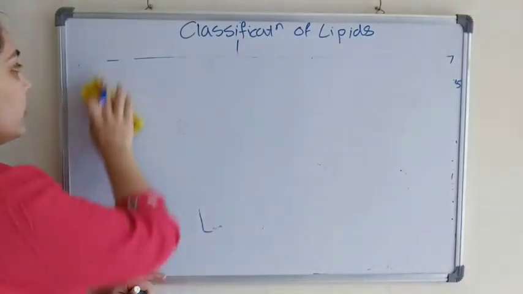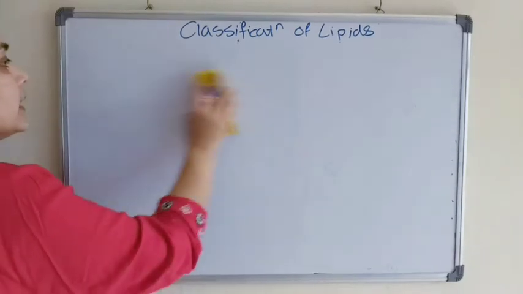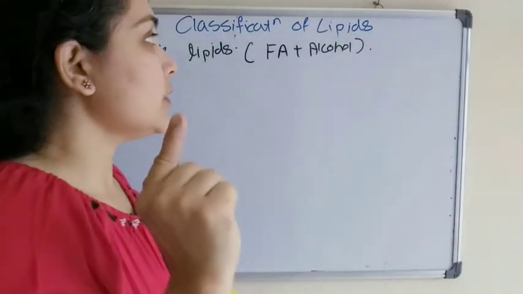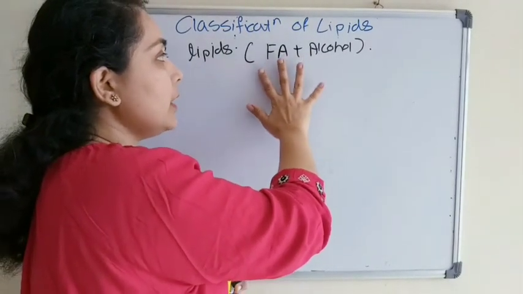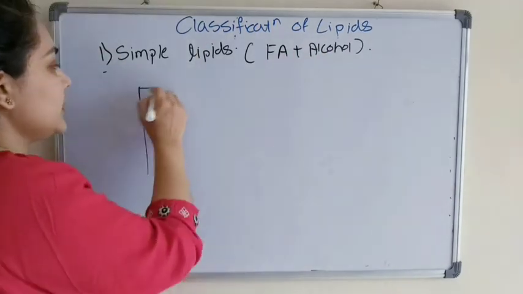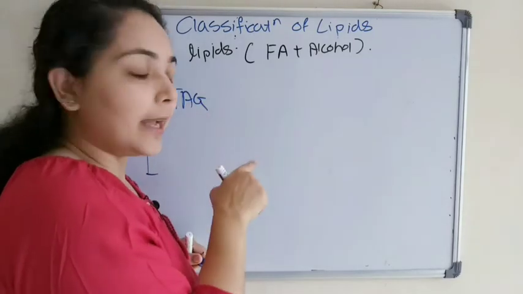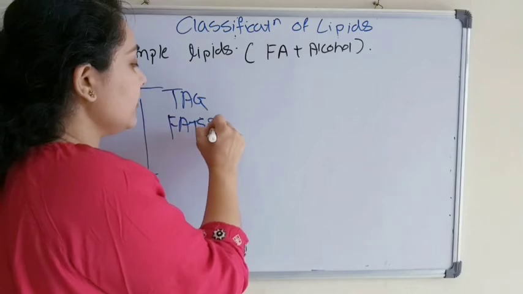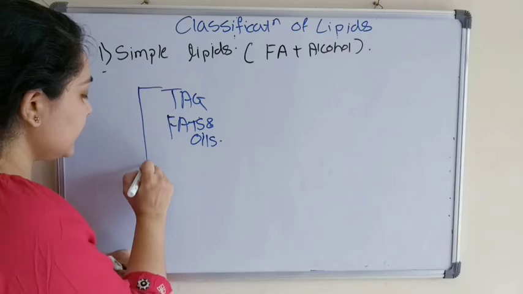First we will see the simple lipids. The first class of lipid is simple lipids. Simple lipids are esters of fatty acid and alcohol. So they are of two classes: triacylglycerol or triglycerides, which is also known as fats and oils. And the second class is waxes.